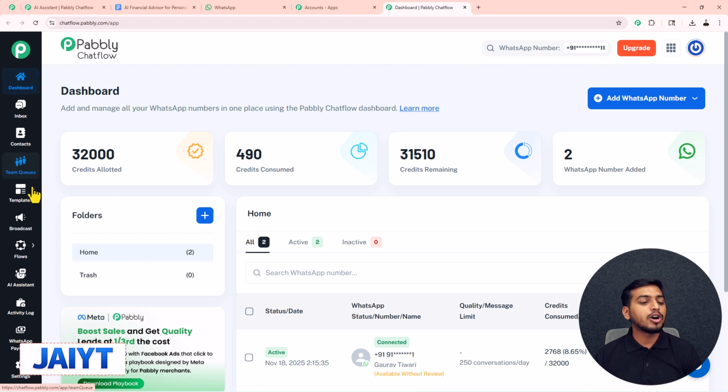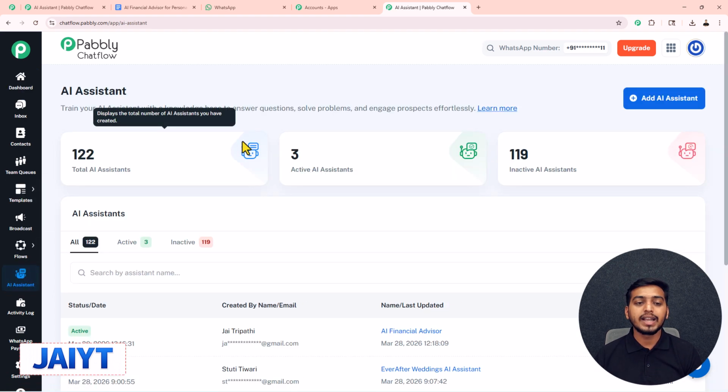For that, from this column itself, you have to click on this AI assistant, then you will get directed to this AI assistant page.